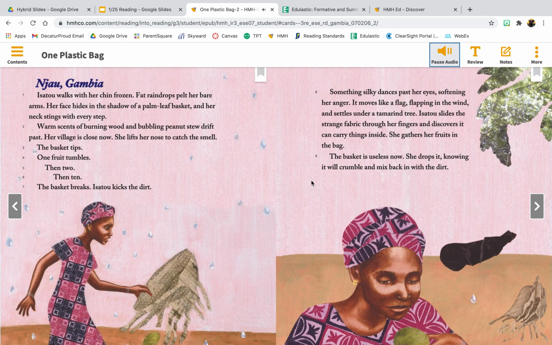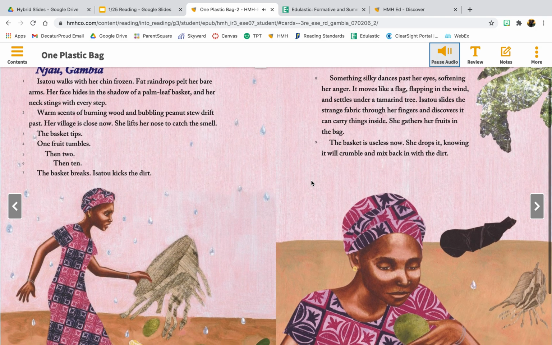The basket tips. One fruit tumbles, then two, then 10. The basket breaks. Isatu kicks the dirt. Something silky dances past her eyes, softening her anger. It moves like a flag, flapping in the wind, and settles under a tamarind tree. Isatu slides the strange fabric through her fingers and discovers it can carry things inside. She gathers her fruits in the bag. The basket is useless now. She drops it, knowing it will crumble and mix back in with the dirt.